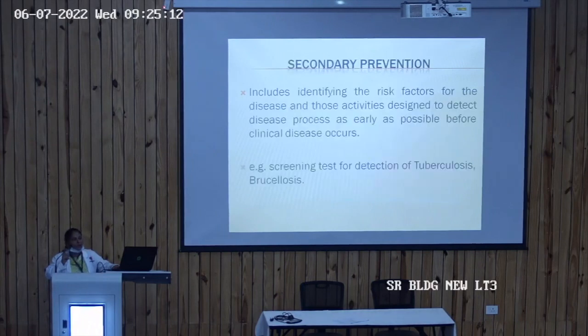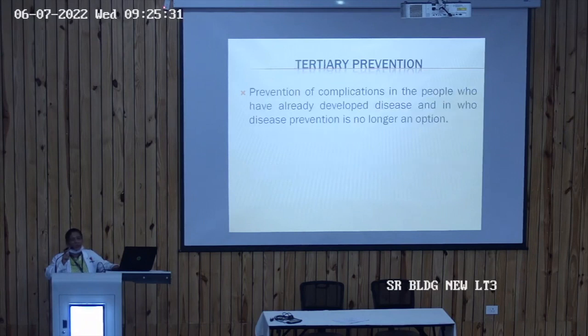Second is the secondary prevention. This includes the risk factors for the diseases, and those activities designed to detect the disease as early as possible. If we can detect the disease early, we can treat it early, and we can even prevent it early so that it can't spread to the whole community. So it includes the screening tests. Third is the tertiary prevention. Tertiary prevention includes the prevention of complications in the people who have already developed the disease and in whom the disease prevention is no longer an option.